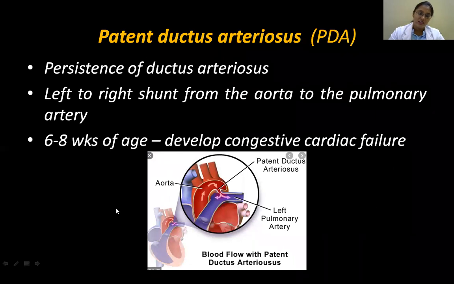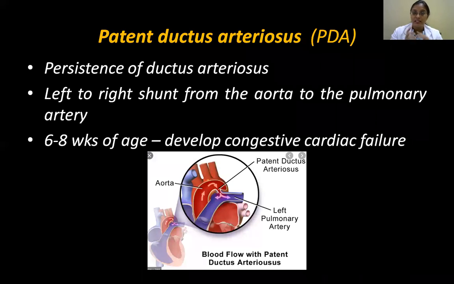So what are the other conditions related to this fetal circulation? One is a patent ductus arteriosus. Normally after birth, the ductus arteriosus has to become the ligamentum arteriosum. But if it remains open, we call it patent ductus arteriosus.